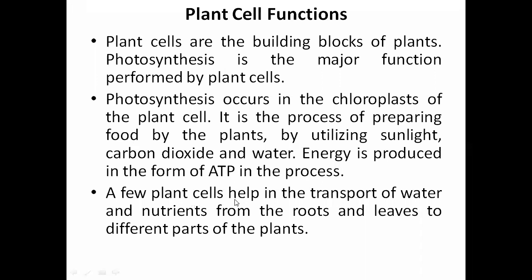A few plant cells help in the transport of water and nutrients from the root to leaves and to different parts of the plant. That's what we have seen in the xylem cells and phloem cells, right? So here we have discussed the plant cell constituents, right? Coming to the next classes, we will discuss the primary metabolites and secondary metabolites.